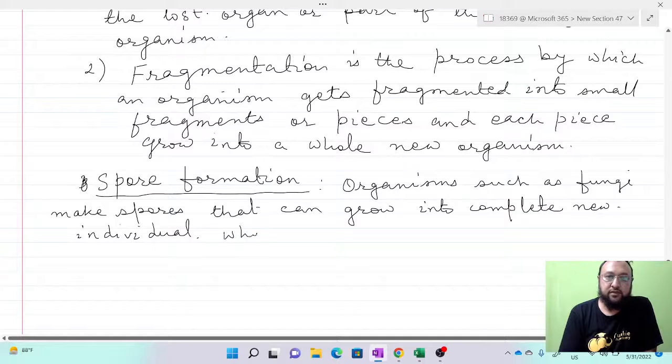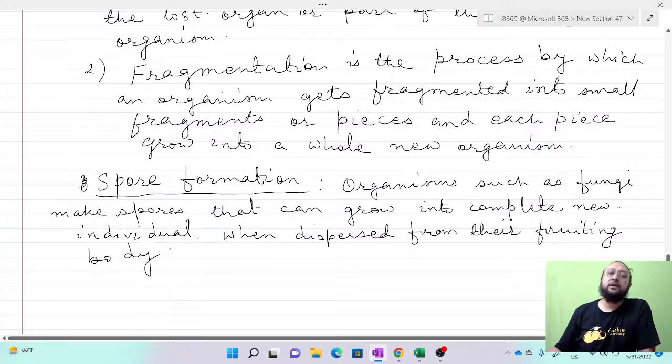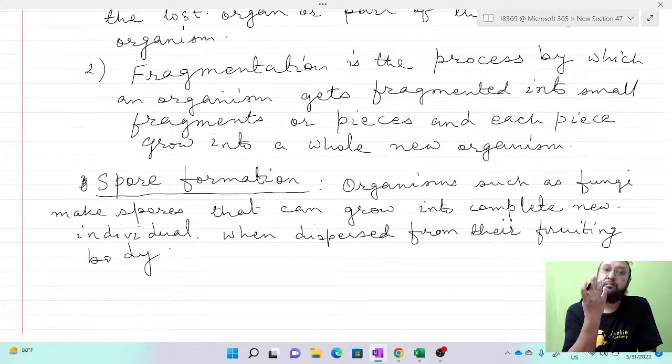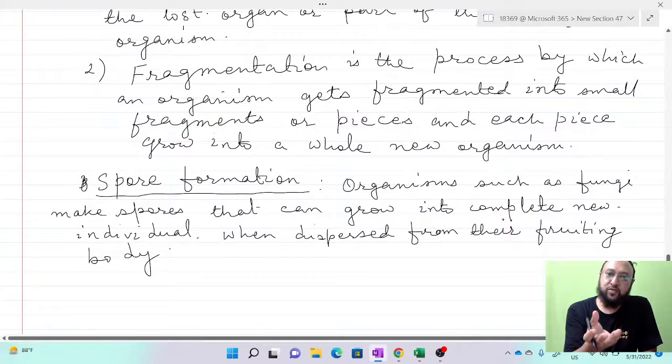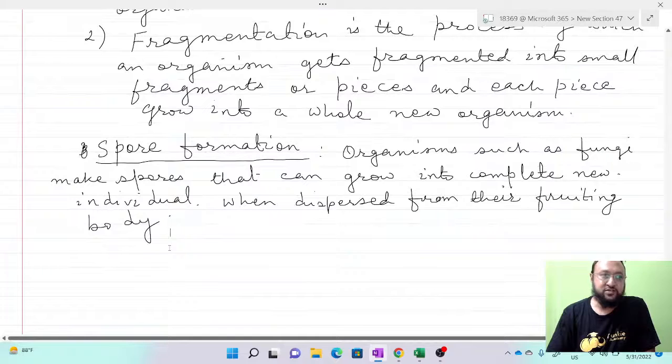When dispersed from the fruiting body. Fruiting body means the parent body where the spores are, the main body. Organisms such as fungi produce spores, and when these are released and dispersed, in favorable conditions they germinate and develop into a new individual organism. So this is spore formation.